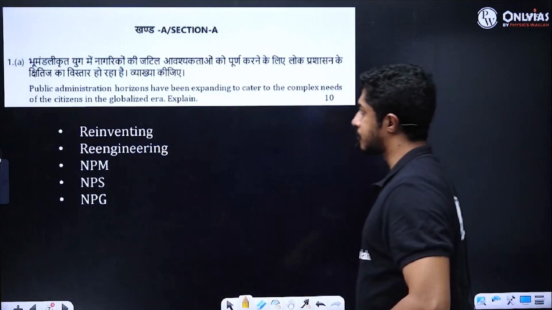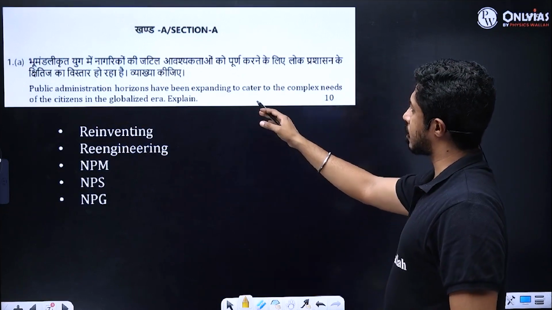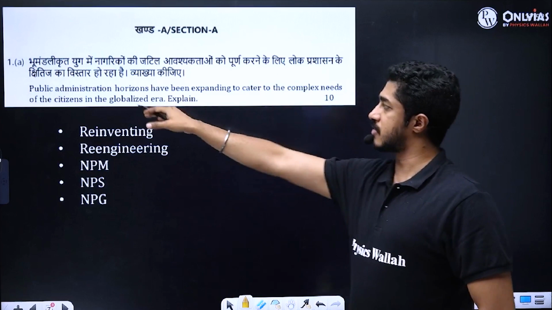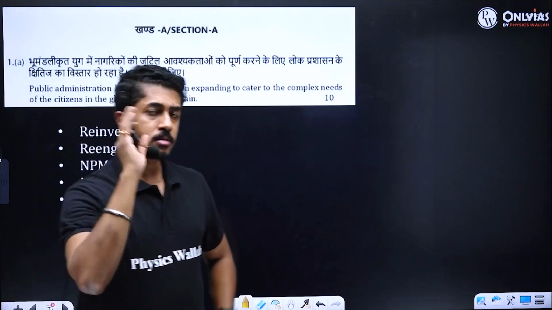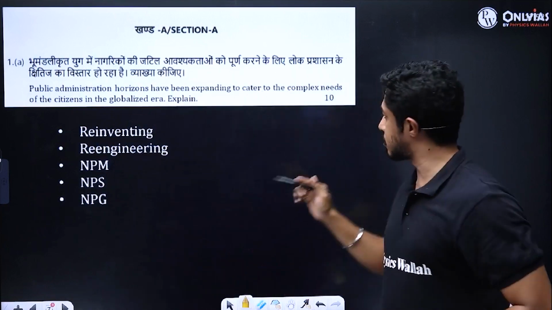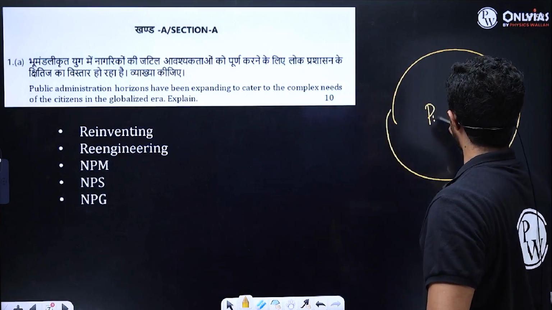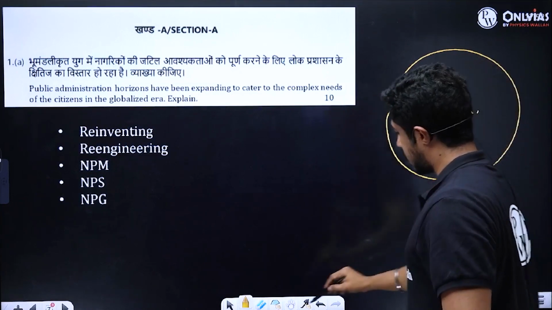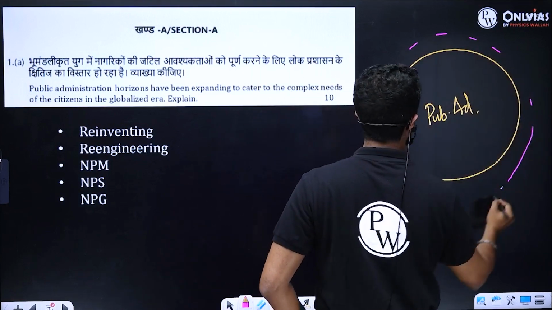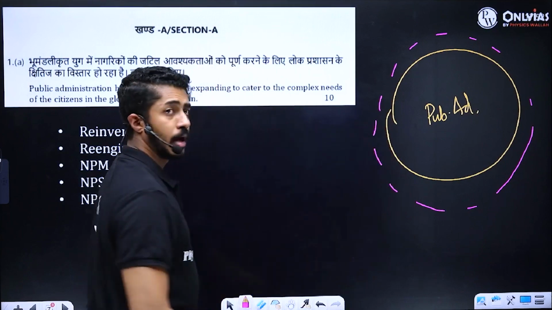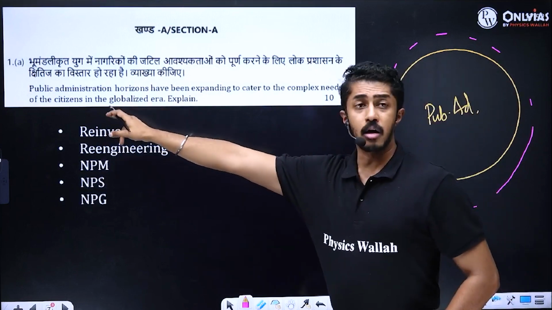Now look at this beauty. Public administration horizons have been expanding to cater to the complex needs of the citizens in the globalized era. Explain. That means the horizon of public administration. It is almost like you have PubAd, and this PubAd's definition, or what should be PubAd, is ever expanding, especially in a globalized era.